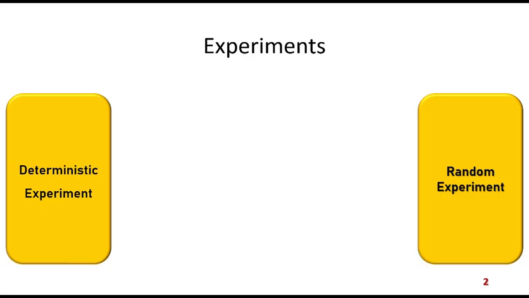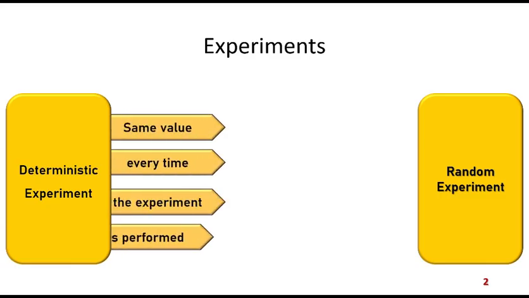Now, what is the main characteristic of the deterministic experiment? The main characteristic of the deterministic experiment is that the outcome of the study or the value for which we are in search of remains same every time the experiment is performed. That the value is not changing, it rather remains the same every time we perform the experiment. So this is an aspect of deterministic experiment.